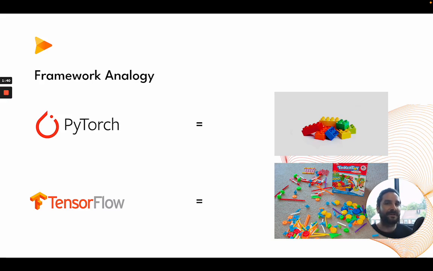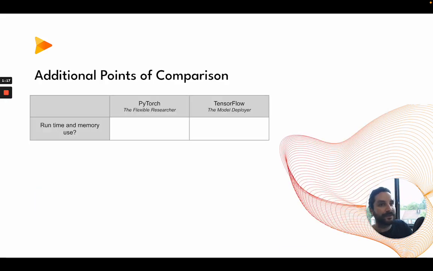So another way to think about it, if we think in a slogan, I would say that PyTorch is more of a flexible, creative researcher, whereas TensorFlow is the model deployer, meaning that it's also super used within the community of machine learning operations, or MLOps, especially to deploy models. It has a wide ecosystem. So again, PyTorch, the flexible researcher, and TensorFlow, the model deployer, or the model builder.